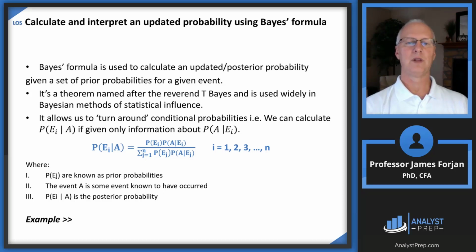What we want to do is calculate a probability given a set of prior probabilities for a given event that are updated to reflect current information. Like going back to my example with LeBron James, I think LeBron is going to average 31 points a game this year. Well, if during the first 20 games of the season LeBron averages 40 points a game, then that probability changes. So this Bayes probability allows you to update.